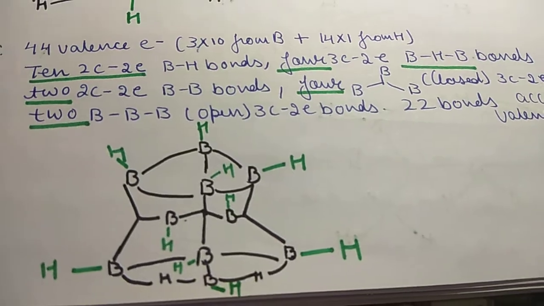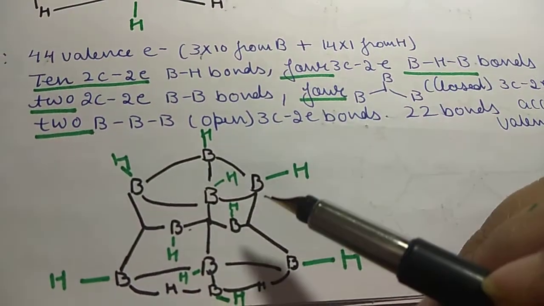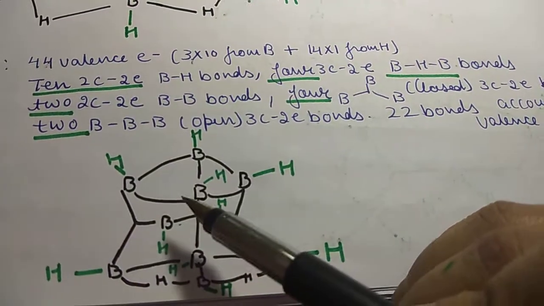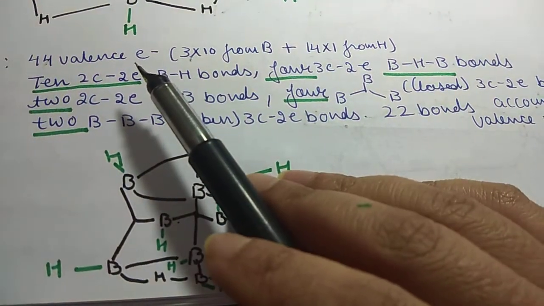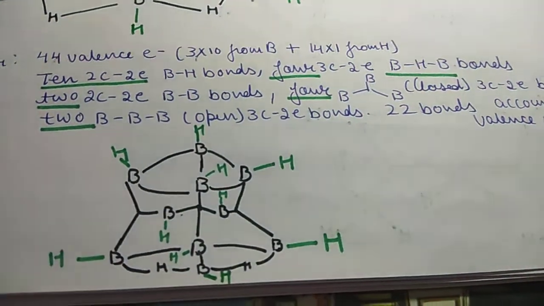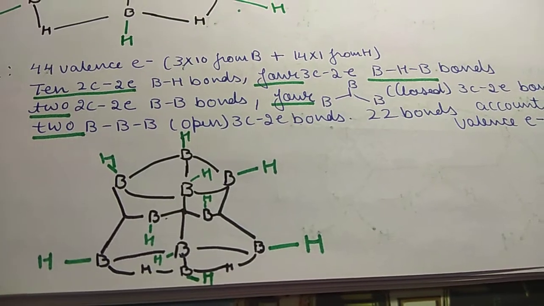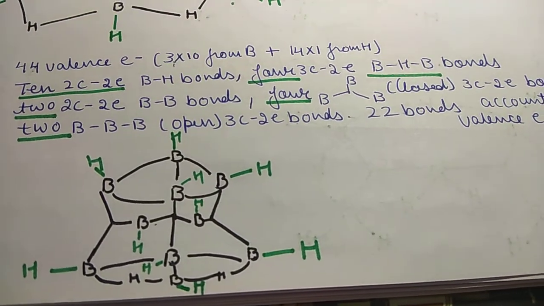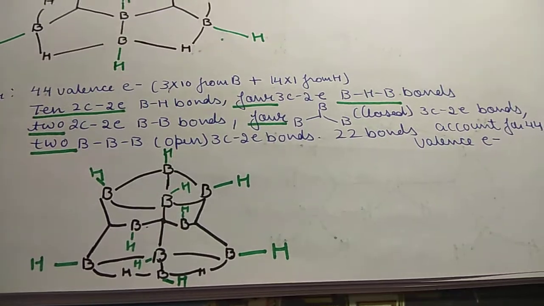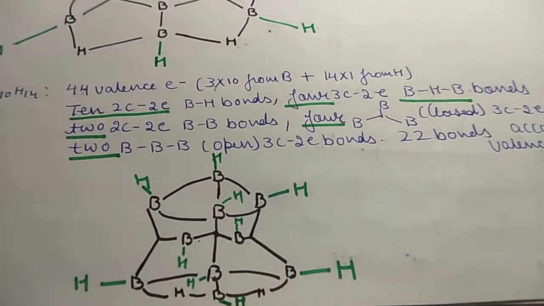So in total we have 44 valence electrons, so 22 bonds should be there among them. So this is all about the total number of bonds in boranes.